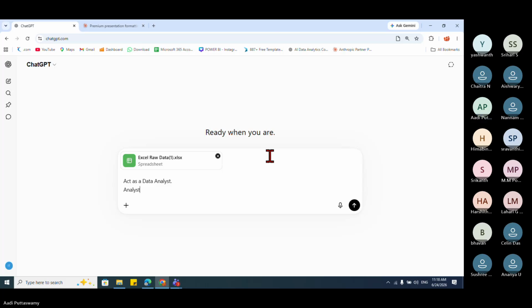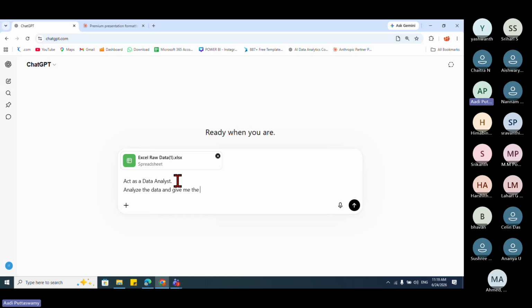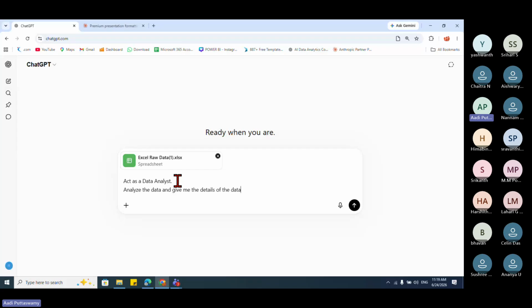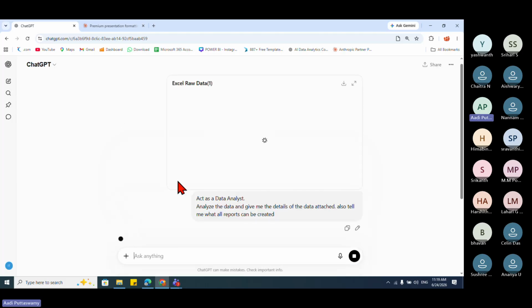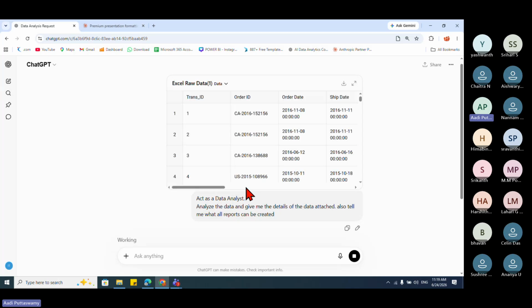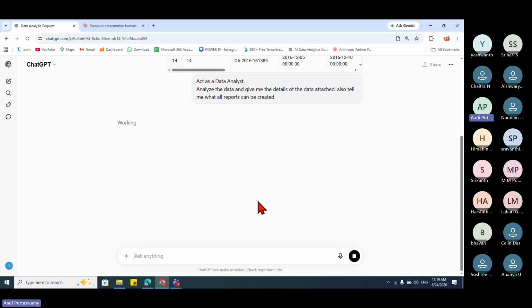So I'll say, analyze the data and give me the details of the data. Also, the name of all reports. Just one small prompt I'm giving. If you give it in detail, it will give me all the details. Most of you would have already attended my sessions, so I've used this same kind of data. See, it's time to analyze it and it will start. So this product, AI assistant, means it is assisting me to understand. It will give me all the details here.